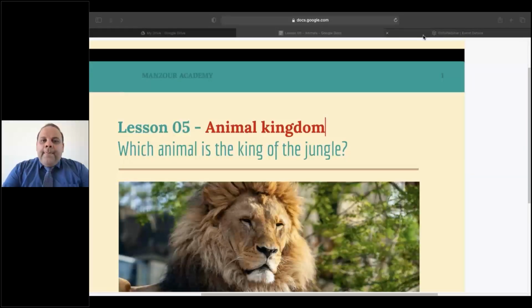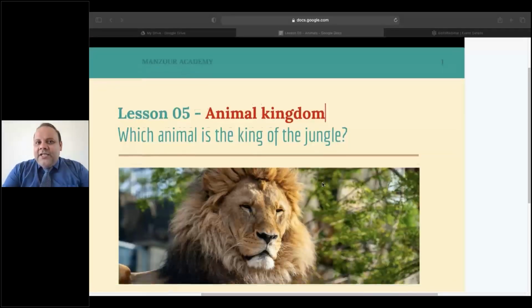You see, when we talk about the animal kingdom, and of course, which animal is the king of the jungle? Of course, it's the lion. We all know about the lion, and you can see the lion in this picture. But the question that most people don't know is which species does lion belong to? Lion belongs to, some people say, cat family? No. In English, we don't say cat family. In English, we say